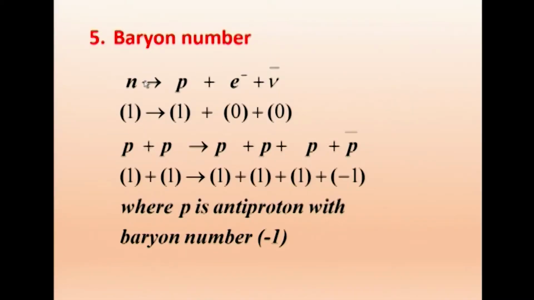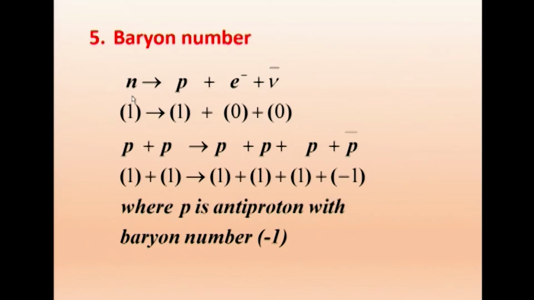As an example, we take a neutron becoming a proton plus a beta minus particle, e minus, plus an antineutrino. This is the reaction we studied in beta decay also, the decay of the neutron.